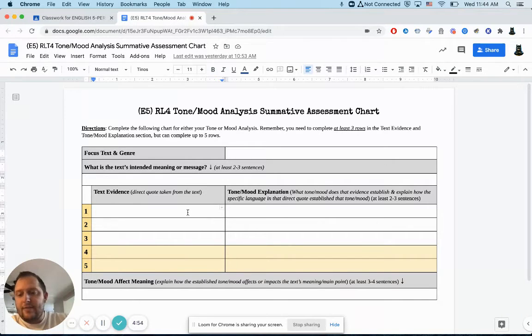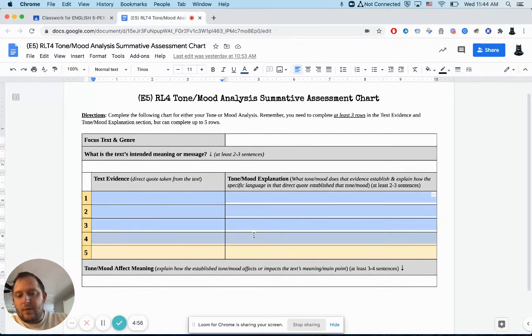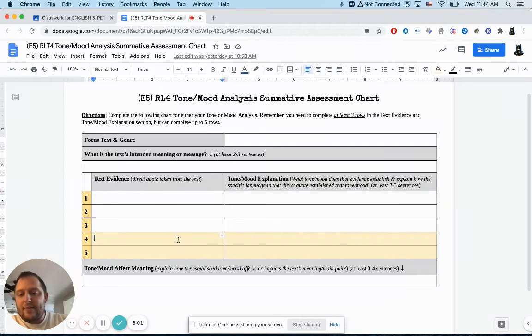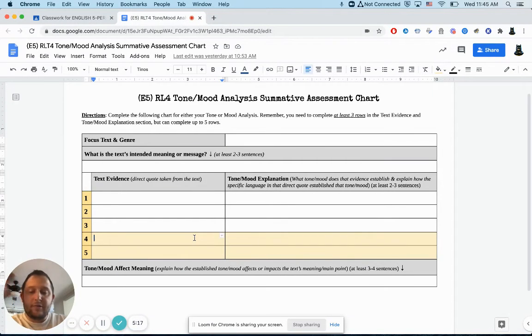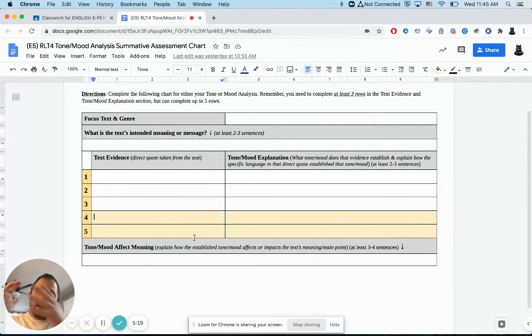You'll see that I have in white the three rows, because again, you need to complete at least three rows for me to score you. And I have these optional fourth and fifth rows for those of you that want to give me additional evidence to see that you can perform this skill, that you can analyze language to show how it establishes a tone or mood. You do not have to do these, but they are optional. Or if you're shooting for the highest grade possible, in order to get a full analysis of your short story, poem, or song.